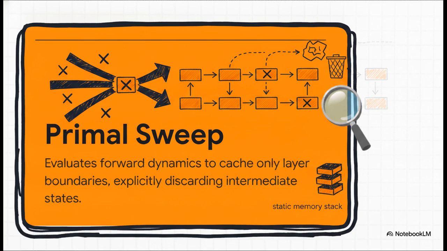All right, let's break down phase 1, the primal sweep. This is where we immediately drop the heavy load. Normally, a forward pass evaluates and saves, well, everything. But the primal sweep evaluates the forward dynamics, but flat out refuses to track the full graph. Instead, it pushes only the necessary boundaries, the states strictly between the network layers, into a static memory stack. It explicitly throws away all that intermediate attention logic and feed-forward activations. We are keeping only the absolute bare minimum checkpoints needed to reconstruct the path later on.